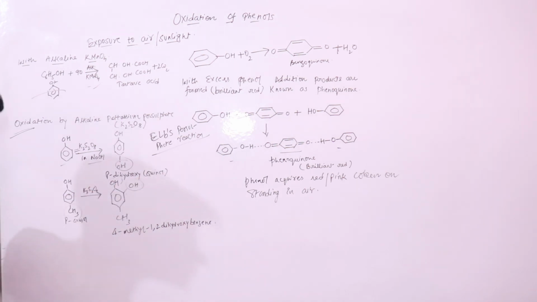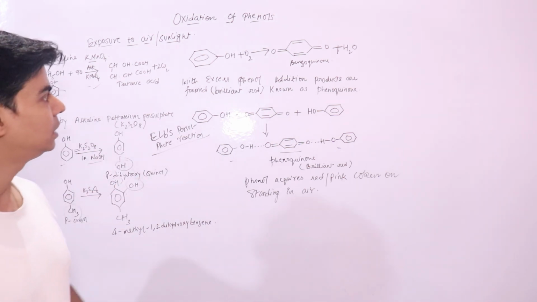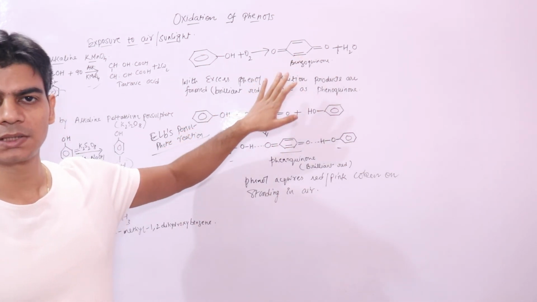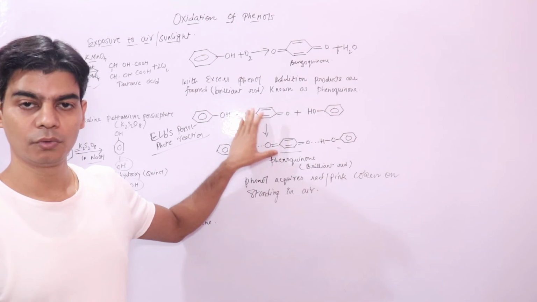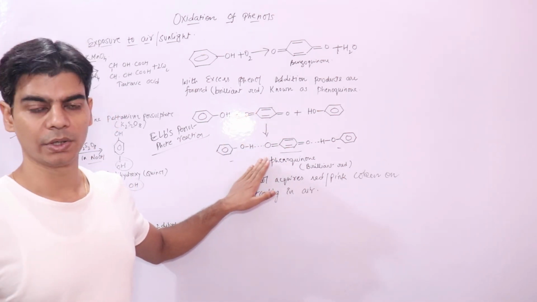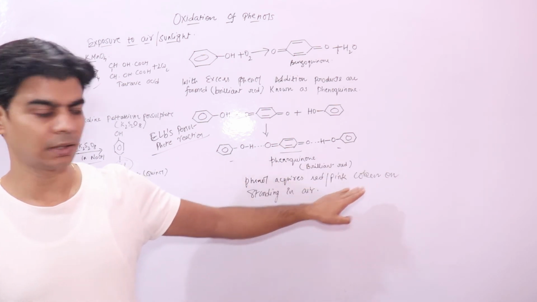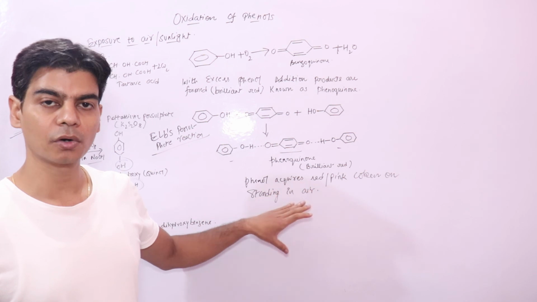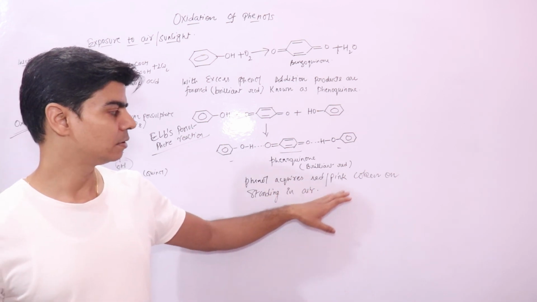So you have three ways of oxidation, which we have learnt here. Atmospheric oxidation forms benzoquinone, which reacts with excess phenol to form addition products via hydrogen bonding, which we call phenoquinones, which have brilliant red or pink color, and that is why phenol on standing for a long time in air acquires pink or red color.